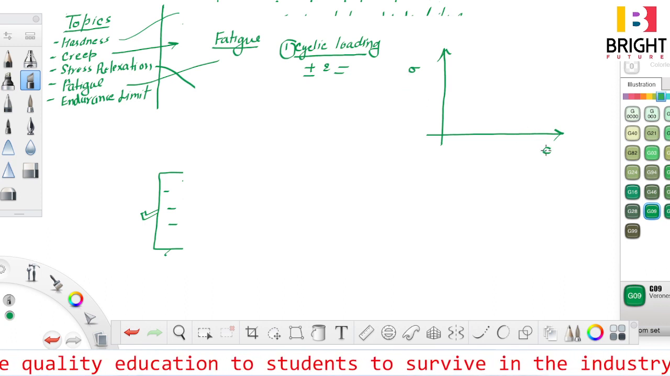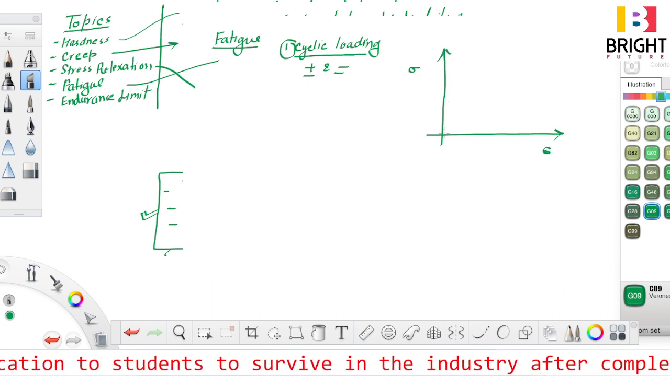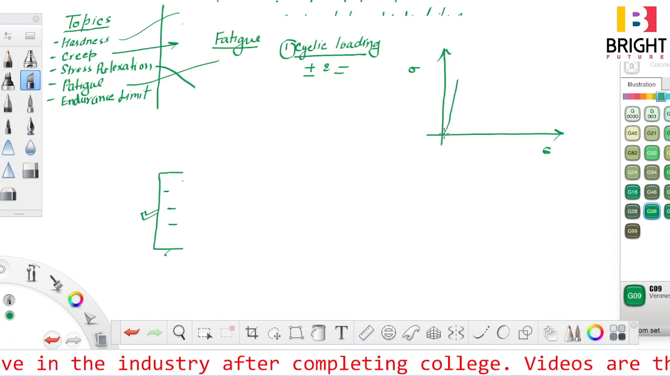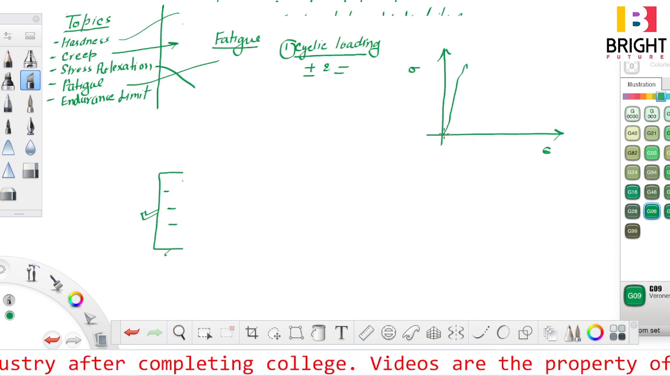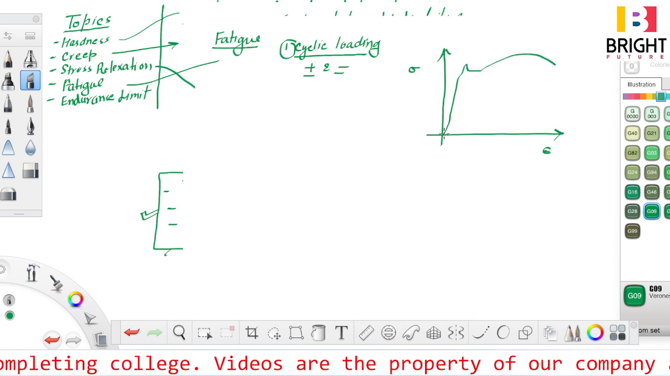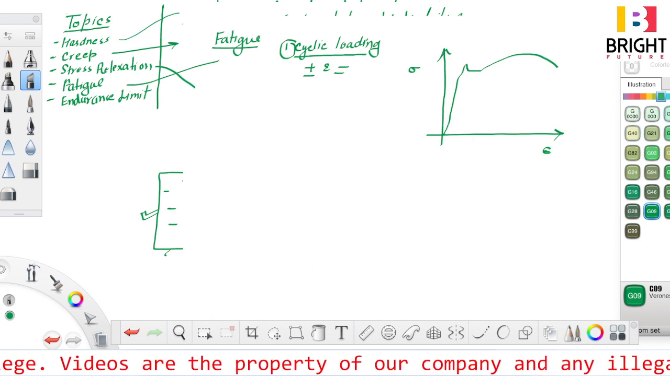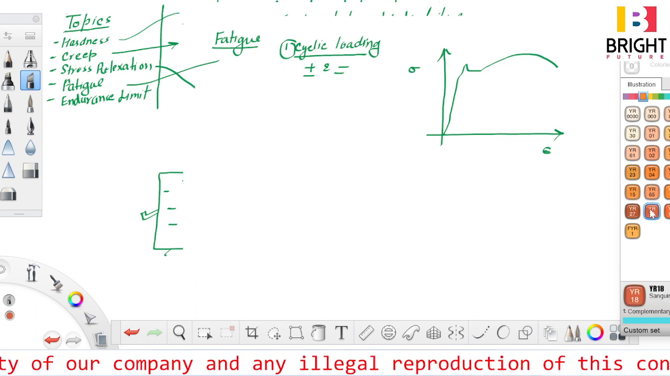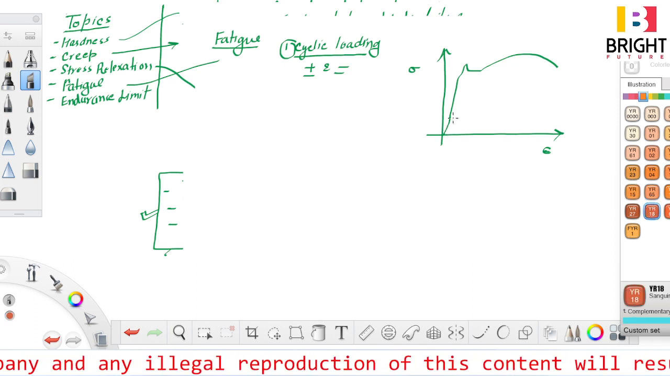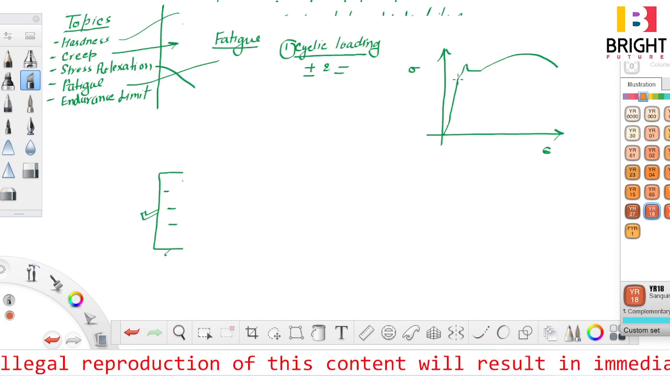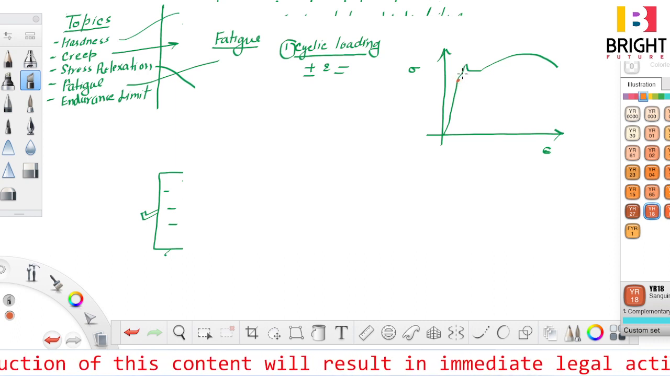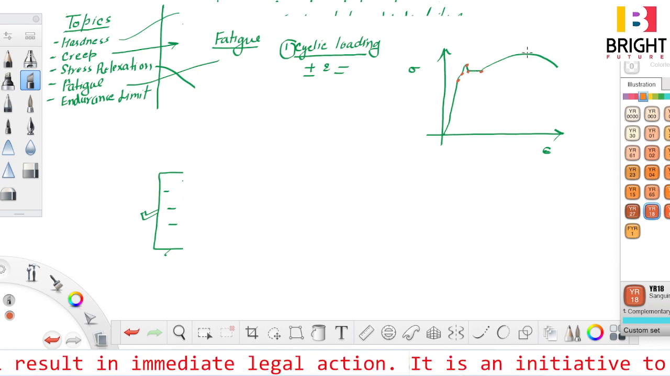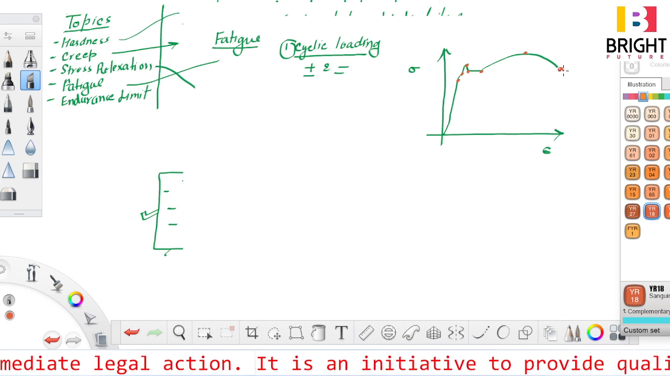Now, what happens if I draw the stress strain diagram like this? This is the stress strain diagram, and this is the point of elasticity. It is like this, right? Now I'll choose a different color for explaining this. Let me load the material from this point. This is the point of proportionality. This is the elastic limit. This is the upper yield point. This is the lower yield point. This is the end of the yield plateau. This is the necking point. This is the fracture point, right?